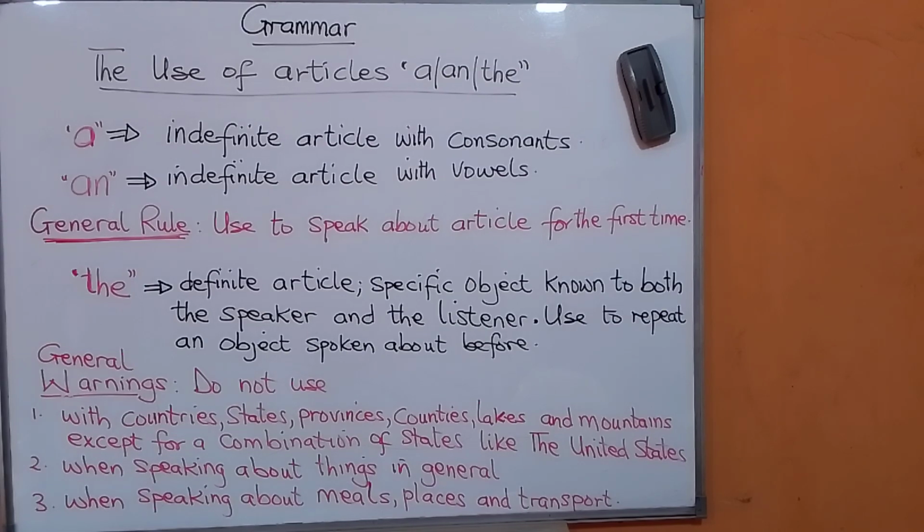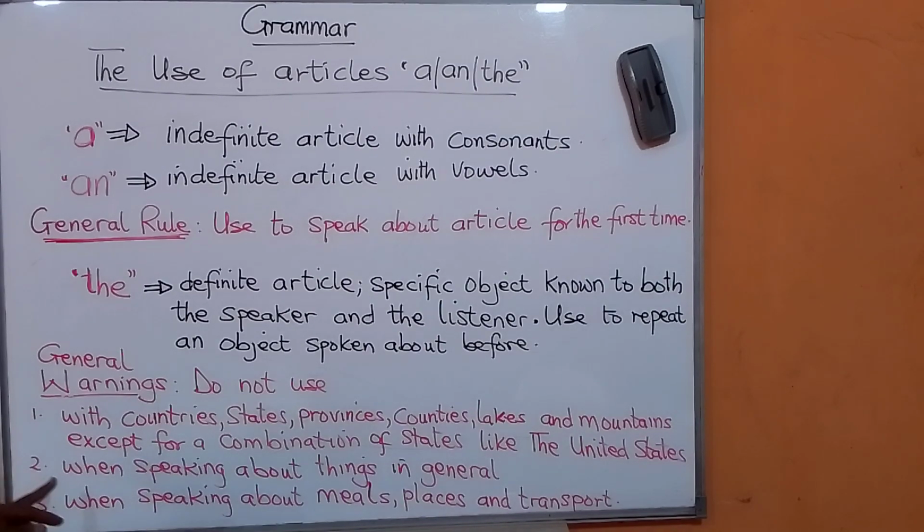Just say, I want to go to New York. I want to go to Banjul. I want to go to Ghana. I want to go to Gambia. That's why sometimes some people are confused when you say the Gambia, because generally in English we don't use articles with countries, but that is how the Constitution states it.